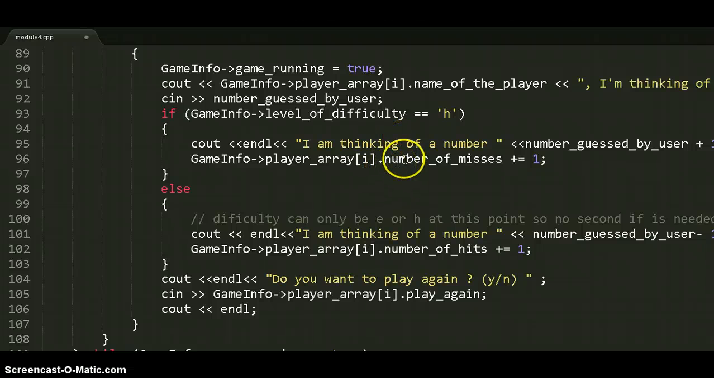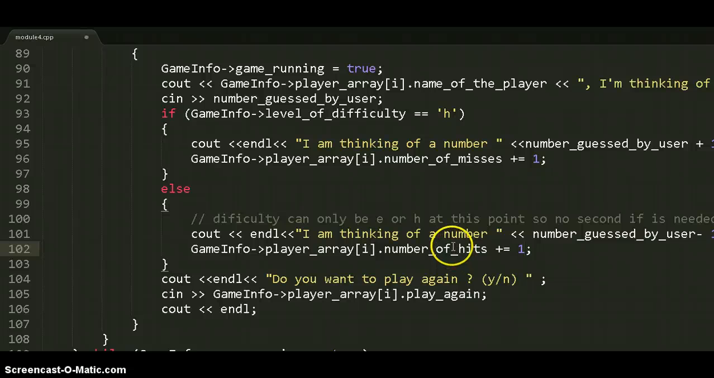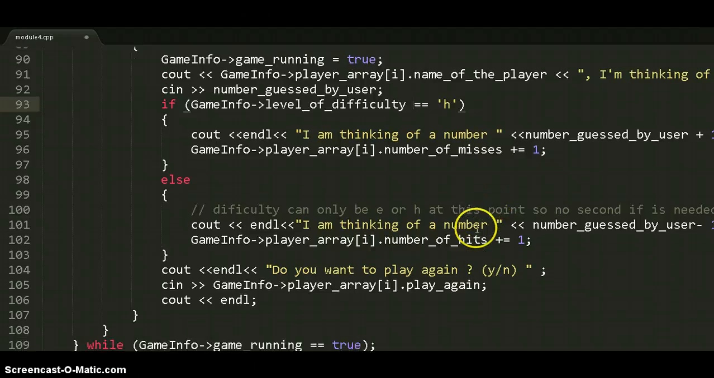With the level of difficulty, it depends whether the player will lose or win. If the level of difficulty is easy, then the player will win, and the number of hits is increased as here. And when the level of difficulty is hard, then the player will lose, because the computer says that it's thinking number 1 more than the player guessed.